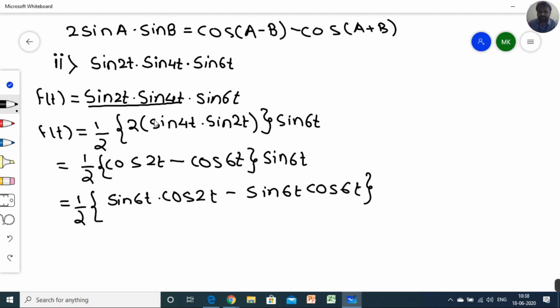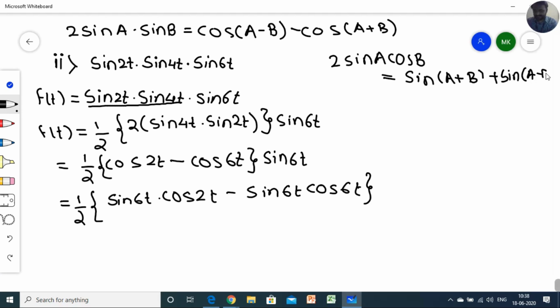Now what is the formula of this part? 2 sine a into cos b is sine of a plus b plus sine of a minus b.